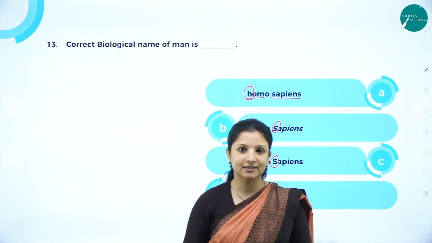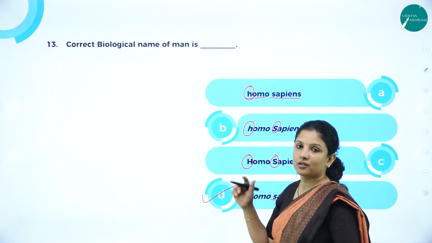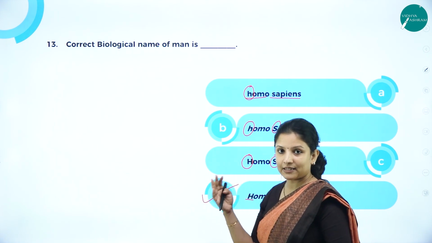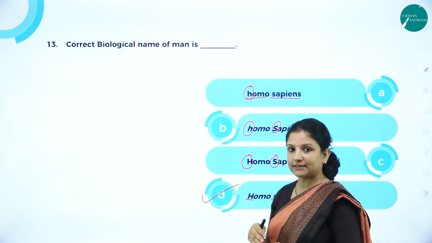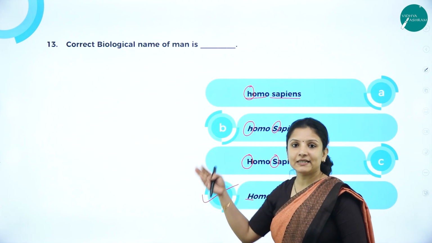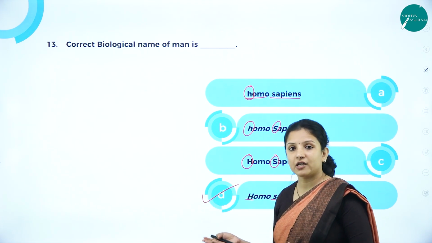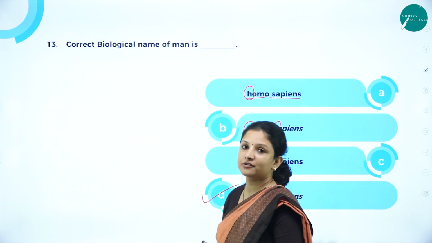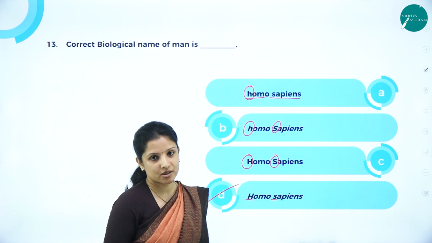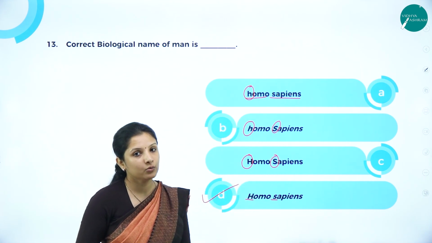So this was about the session wherein we learnt what classification is and the different units of classification, and we also studied some of the MCQs that come under this particular topic, that is classification of organisms. I hope you understood this session. With this session, the chapter, The Living World, comes to an end.